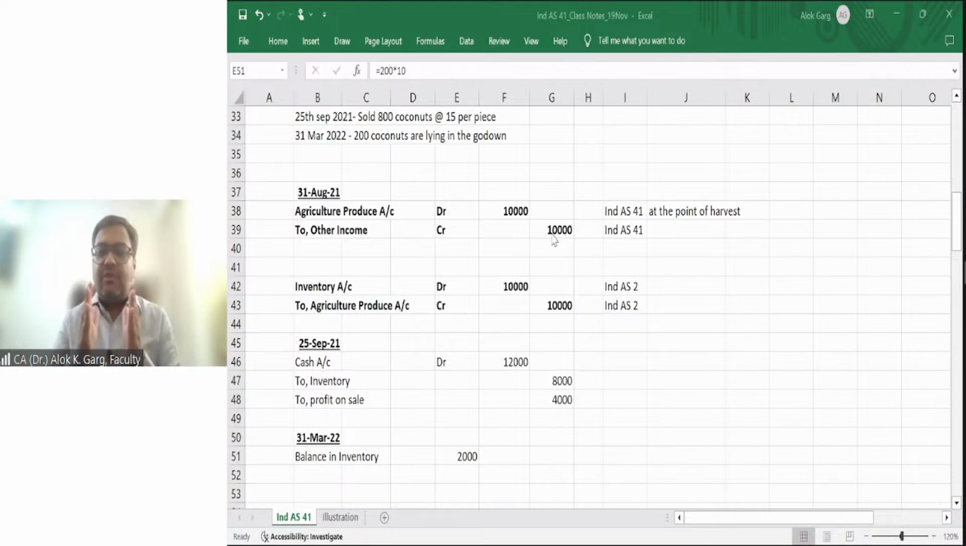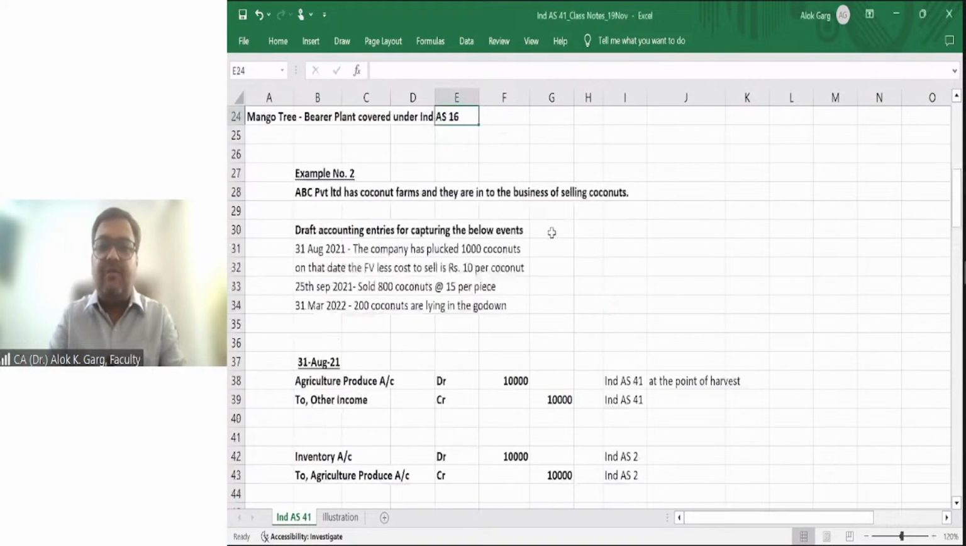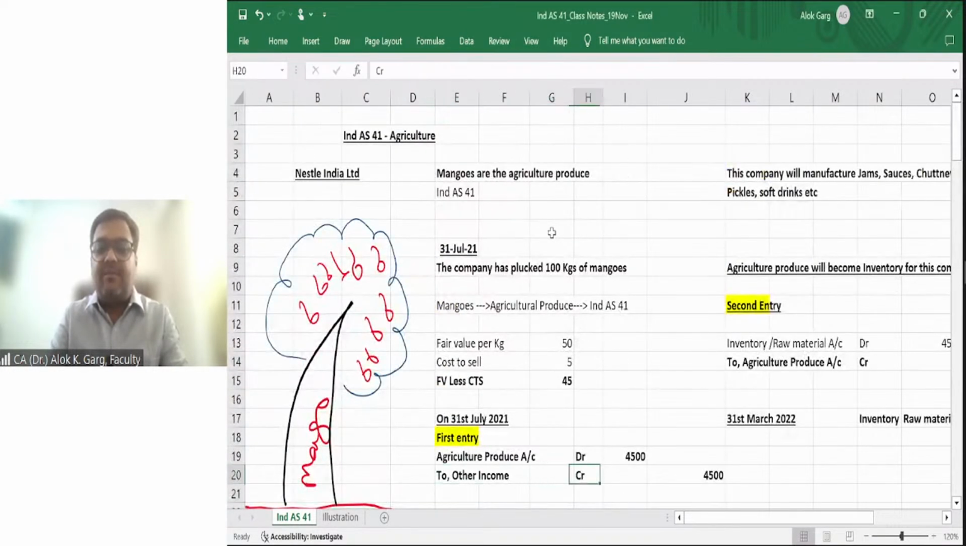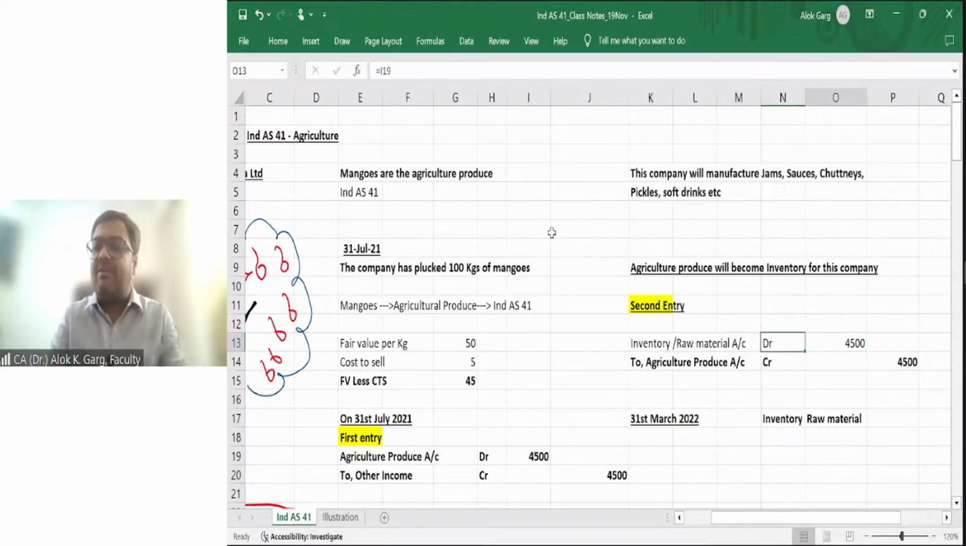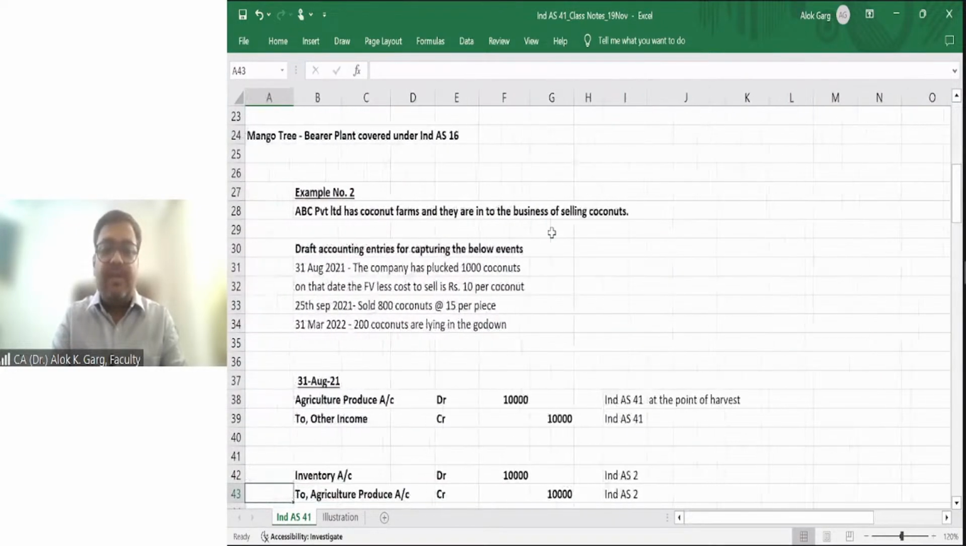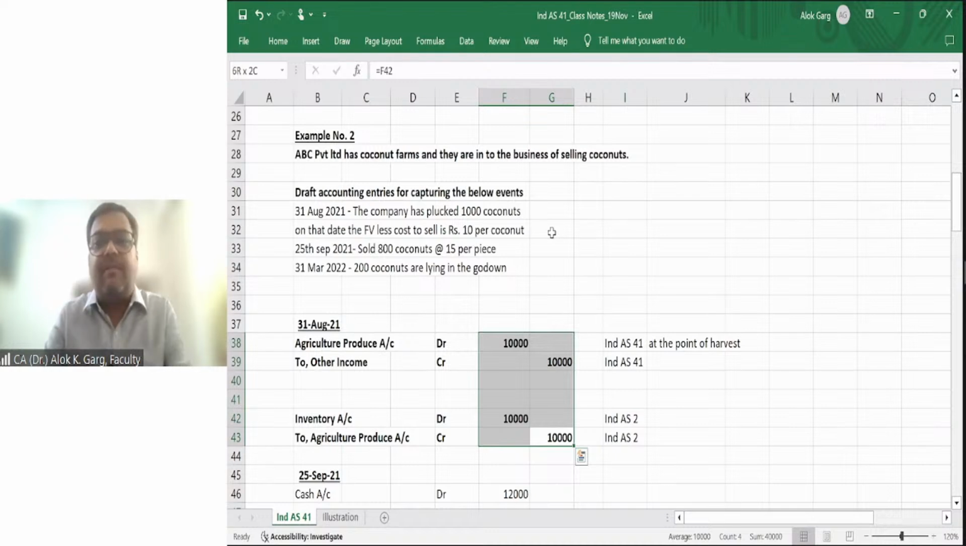So the moment this agriculture produce under Ind AS 41 is converted into inventory, it is at the same value. Like in the earlier example, the first entry was agriculture produce to other income 45 rupees. The second entry was inventory to agriculture produce at the same value, 45 rupees. Here also, the first entry is agriculture produce to other income 10,000 rupees, then inventory to agriculture produce 10,000 rupees. So at the initial recognition, it is measured at cost. What is the cost? Cost is the value of the agriculture produce. What is the value of the agriculture produce? It is fair value less cost to sell.